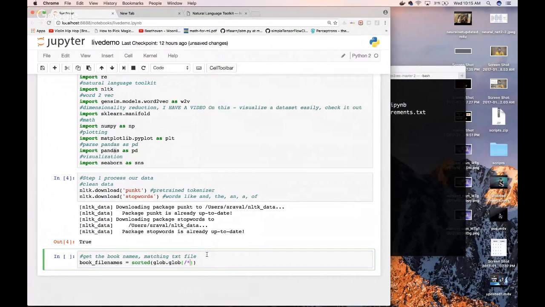Make sure that we actually printed them. Let's print them out and make sure that we got them. File names.